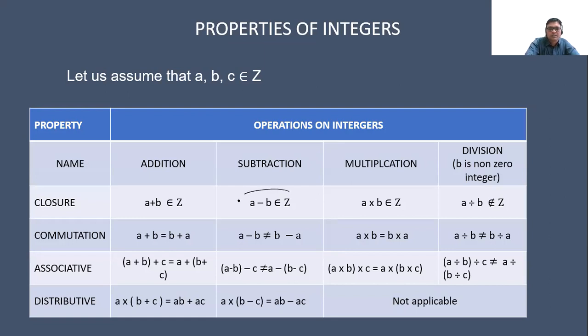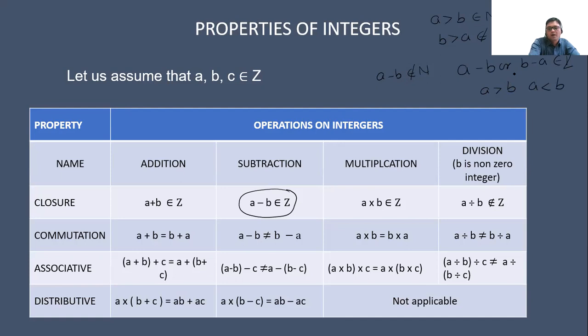First, in the case of natural numbers, a minus b does not belong to N. I have shown you earlier: if a is greater than b, then it belongs to N, but if b is greater than a, then it will not belong to N. But in the case of integers, a minus b or b minus a always belongs to the integers. It doesn't matter whether a is greater than b or a is less than b.